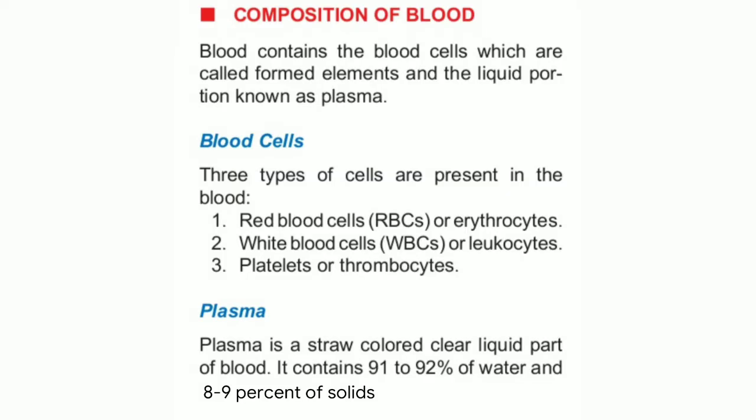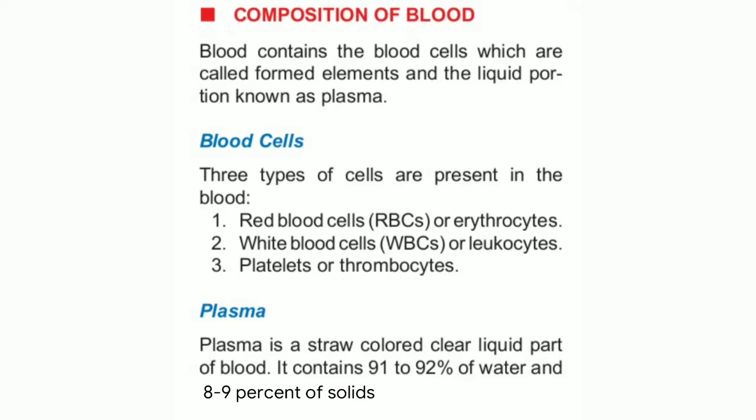Composition of the blood. Blood contains the blood cells, which are called formed elements, and the liquid portion known as plasma. Blood cells: three types of cells are present in the blood. They are RBC or erythrocytes, WBC or leukocytes, and platelets or thrombocytes.